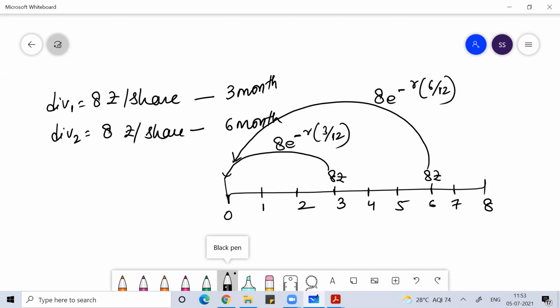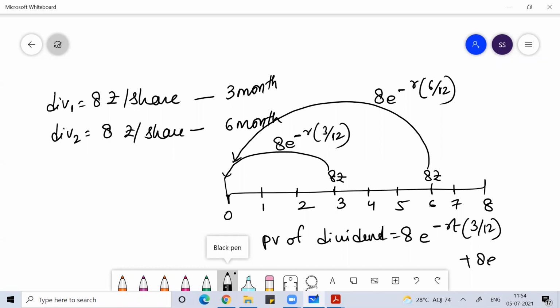This will give me the total present value of dividend, that is 8 e to the power minus R 3 by 12 plus 8 e to the power minus R 6 by 12. That is one way. What is the other way?